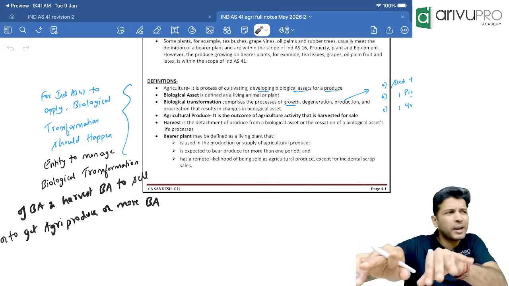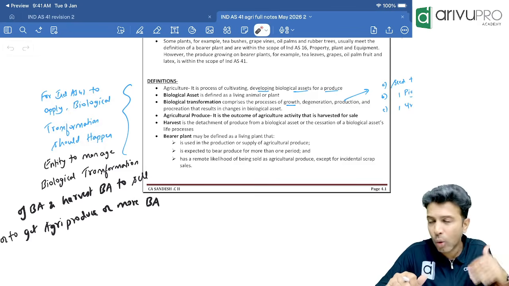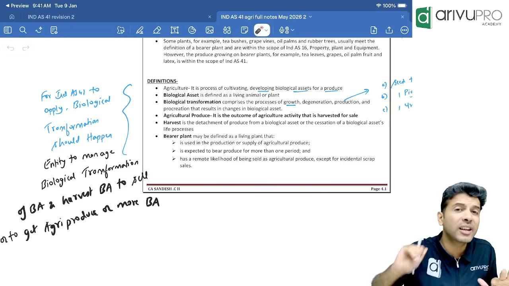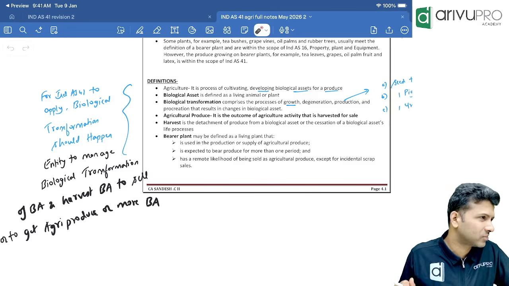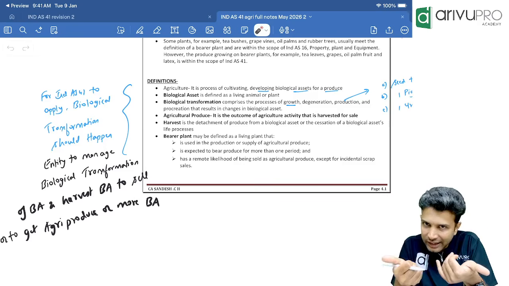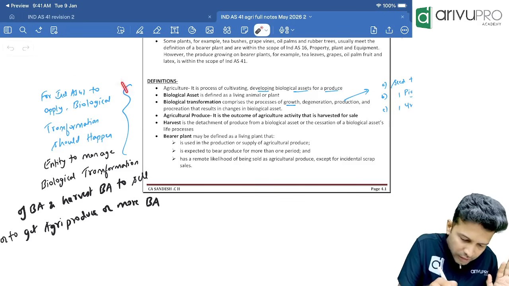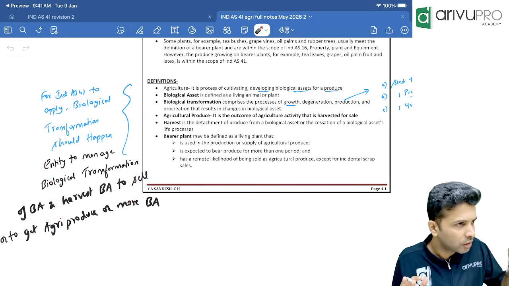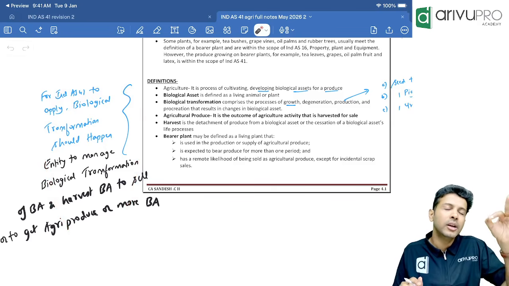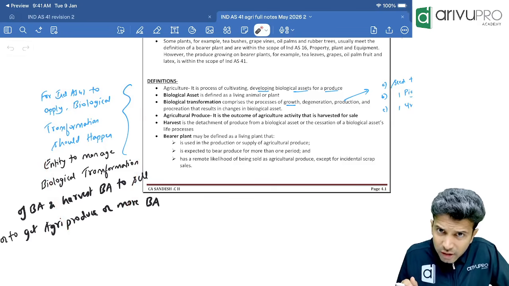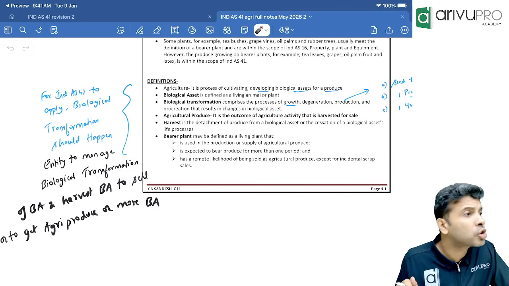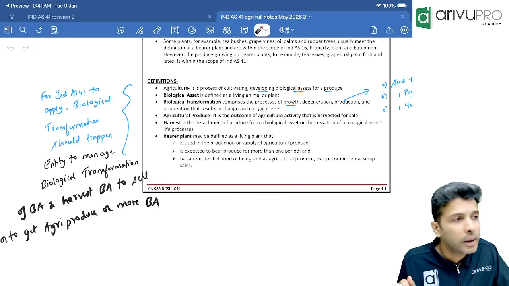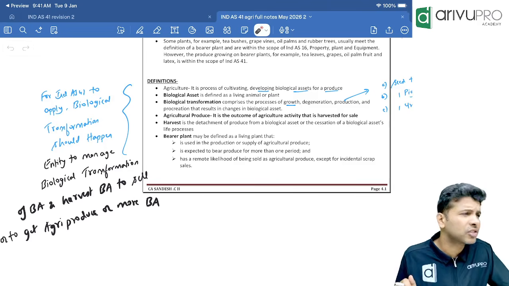They will not say explain biological transformation. What they will do is give you an activity, a case study, and ask whether it is an agricultural activity or not. So as long as you are able to identify, that is good enough. If you can understand this in your own words, it's absolutely fine. So let's go a little slow over here. For Ind AS 41 to apply, there should be a biological transformation. The keyword there is biological transformation.